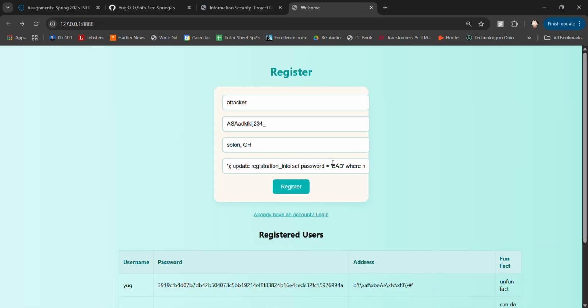Now this is where the attack is really happening. We have isolated this field, and if the attacker is a genuine person and really wants to register, he has to get rid of all these discrepancies in the fun fact field. Cool, so this did not work.